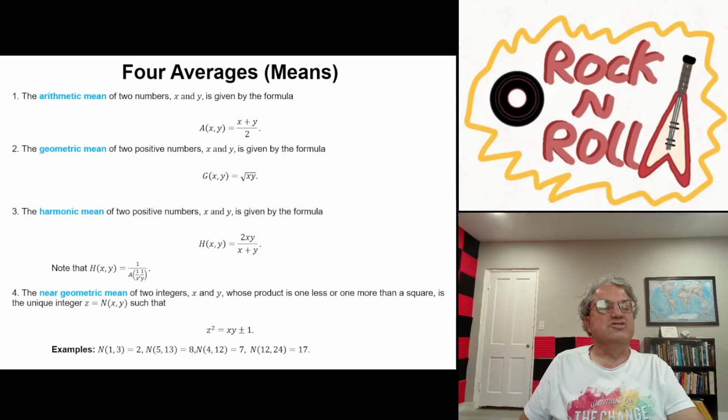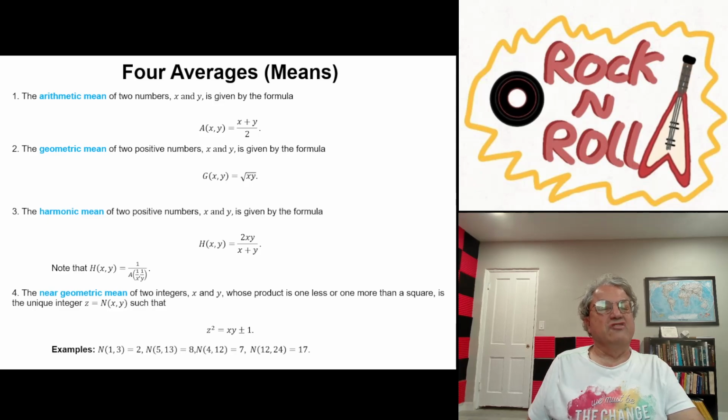You might have noticed that these are all Fibonacci numbers. Actually, it turns out that whenever you have three consecutive Fibonacci numbers, the one in the middle is always the near geometric mean of the two on the ends. So that's not an accident. You can try that with any other three Fibonacci numbers if you want. The first example was also three consecutive Fibonacci numbers.